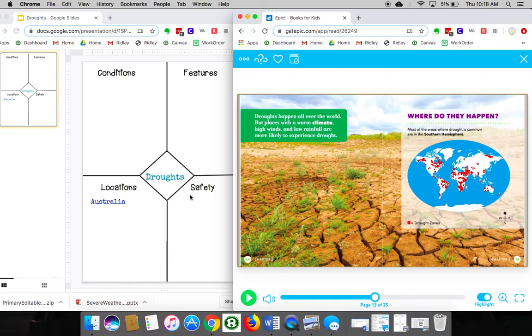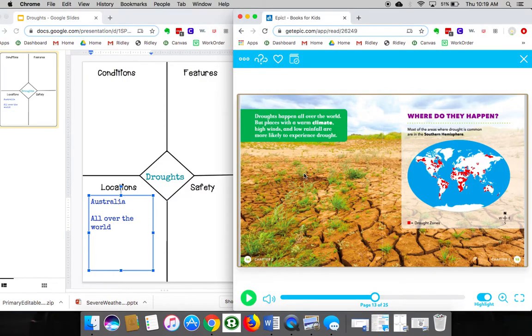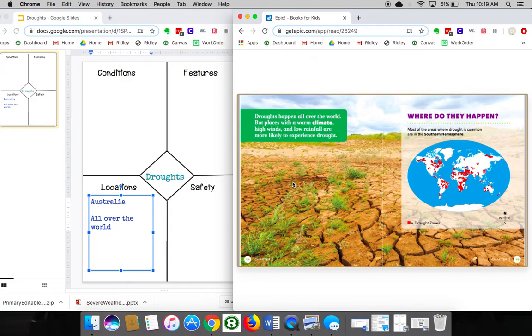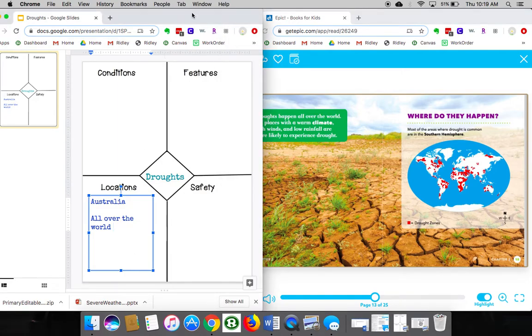So over here on locations, I'm going to write all over the world. I'm going to just skip a line there. All over the world. But then it said places with warm climate, high winds, and low rainfall are more likely to experience droughts.